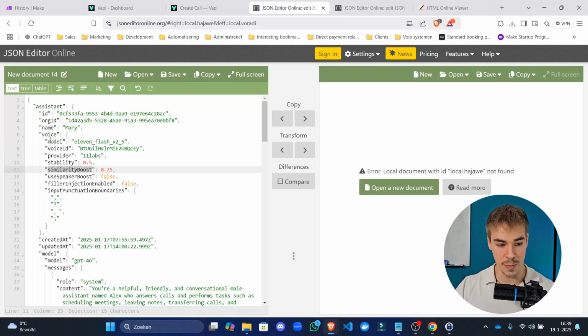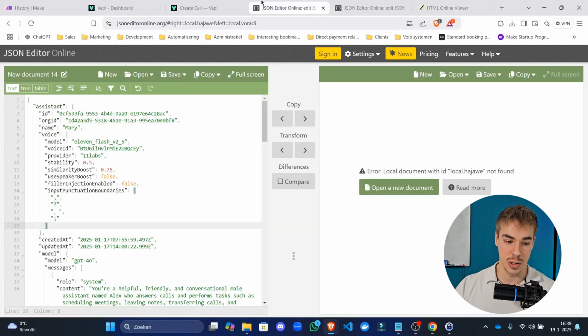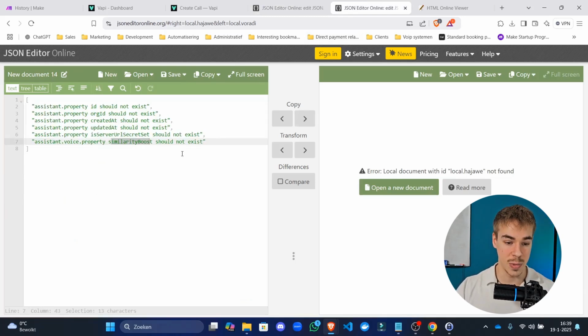So this voice has a list of properties, as you can see. And which property are we looking for? Similarity boost. So we're going to go in here, similarity boost. If that was in there, we would just have to remove that, and then it would approve that assistant.